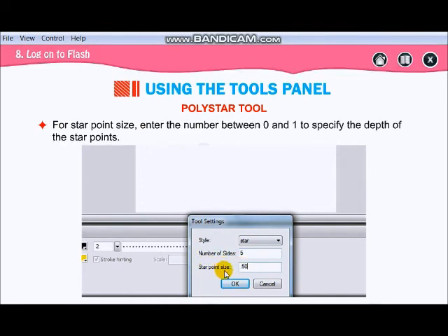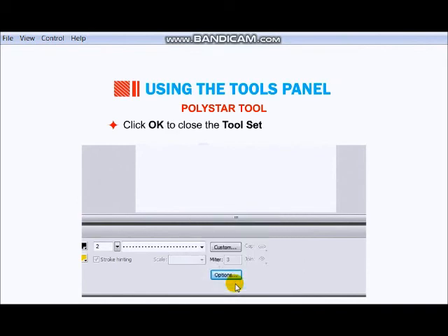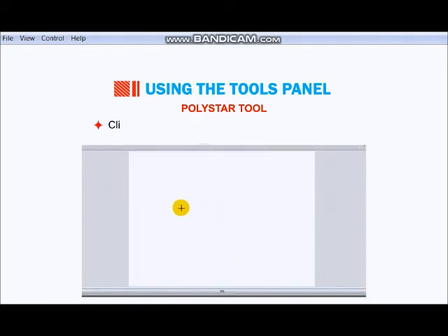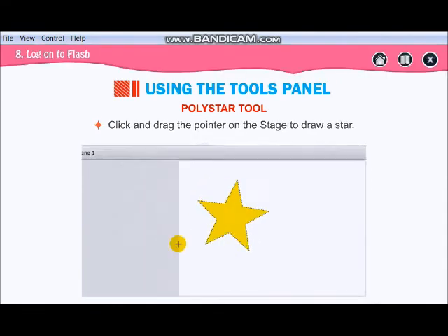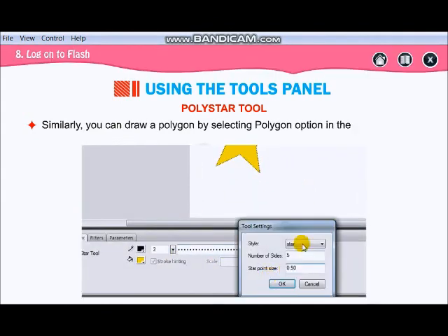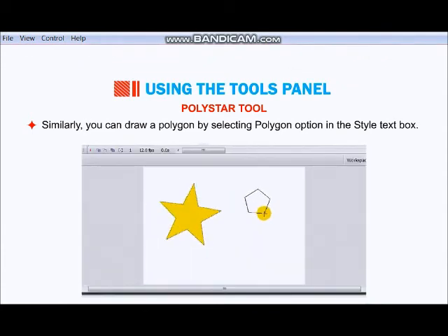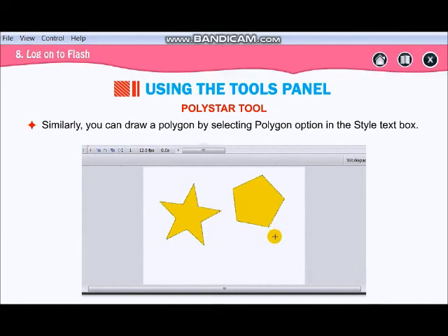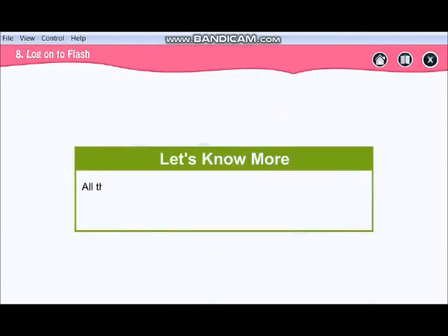Star point size is set to 50. Number of sides is 5. Click on OK. Now drag the pointer to draw the star. A 5-sided polygon will be drawn. So the same tool is used to draw a star, as well as a hexagon and a pentagon.